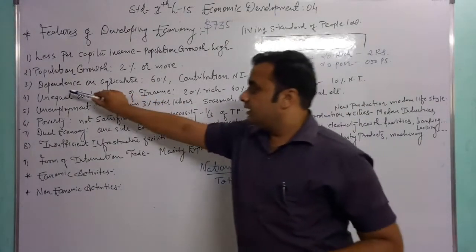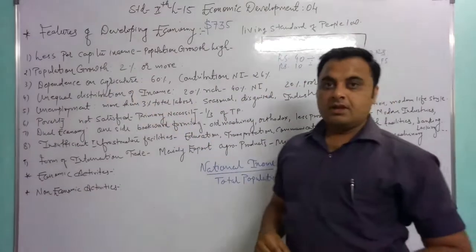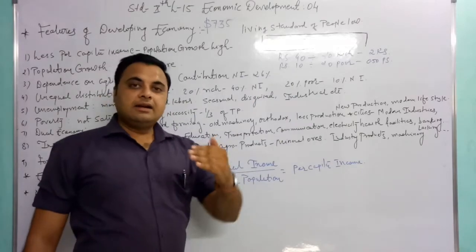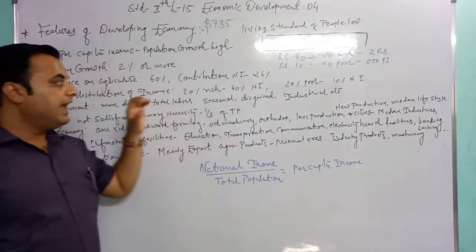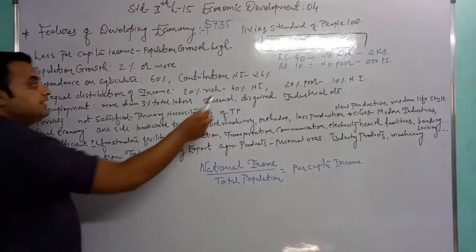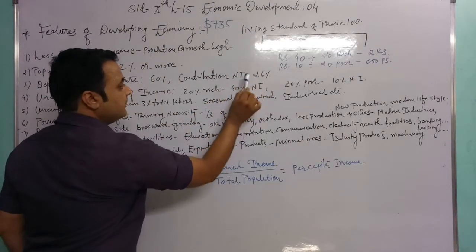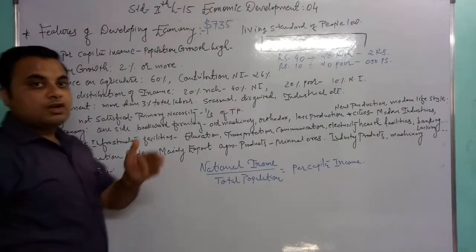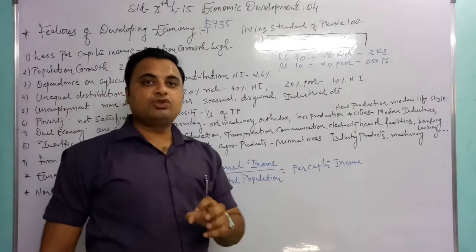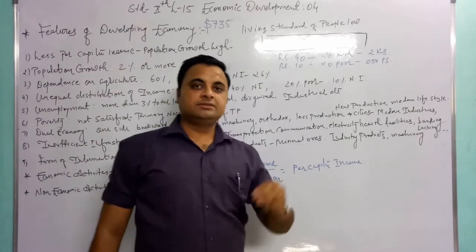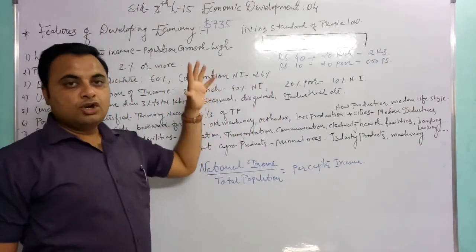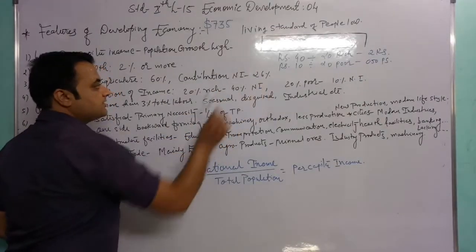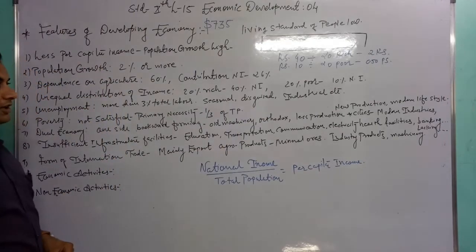Next point, dependence on agriculture. 60% of the people of this country are dependent directly or indirectly on agriculture, and 26% of the national income comes from agriculture. देश अगर 100 रुपया कमाता है तो 26 रुपया comes from the agriculture. So the contribution to the national income is 26% from agriculture.